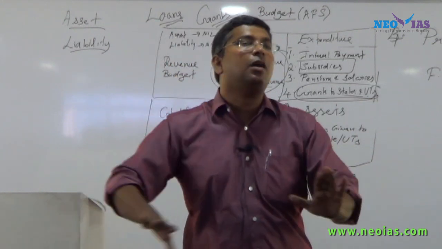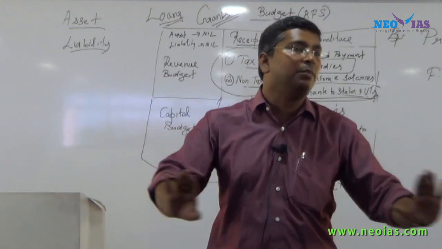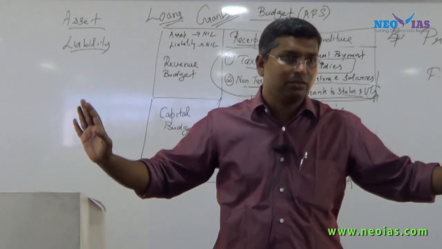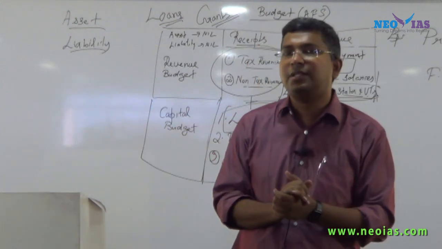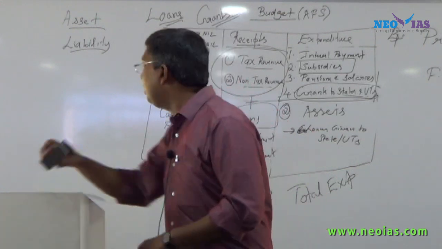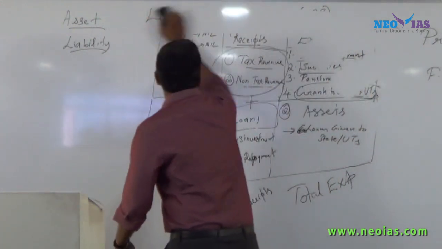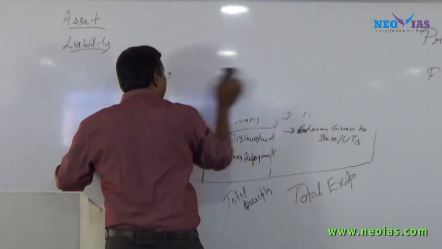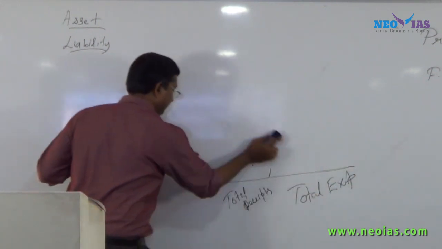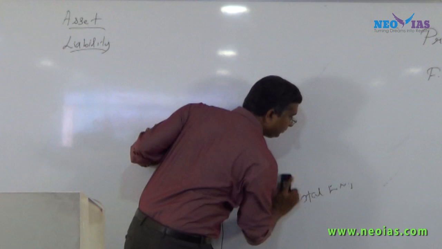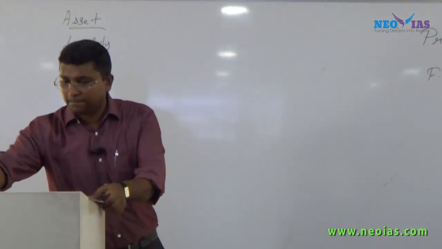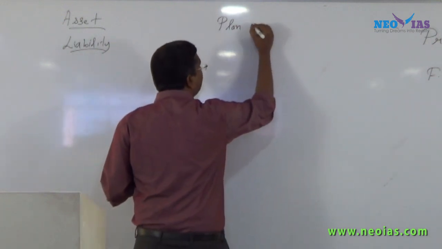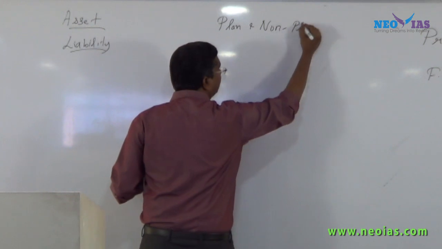So the government has decided that since the plan is over, and no Planning Commission is also there, next year onwards there will be no plan and non-plan expenditure. So we'll discuss, the concept is already clear. What is that? Plan expenditure and non-plan expenditure. It's very important for this year. Why is this plan and non-plan expenditure important this year? So we'll discuss what is very simple, plan and non-plan expenditure.